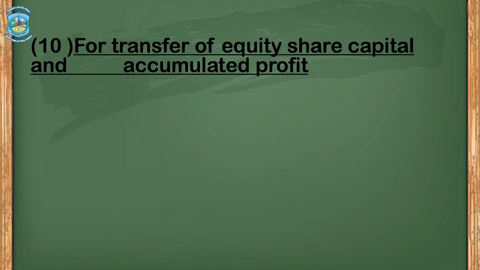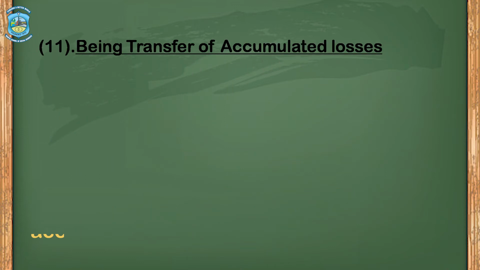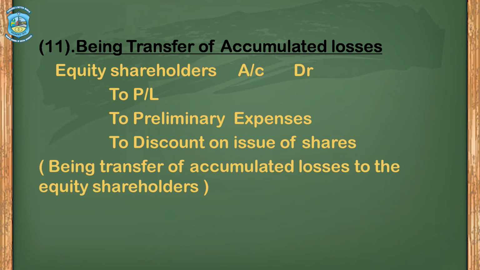For transfer of equity share capital and other accumulated profit, the journal entry would be equity share capital account debit, general reserve account debit, P&L account debit, any other reserves account debit to equity shareholders. This journal entry is passed for transfer of equity share capital and accumulated profit to equity shareholders. Similarly, if there are accumulated losses, there would be a reverse journal entry. The journal entry would be equity shareholders account debit to profit and loss, to preliminary expenses, to discount on issue of shares.